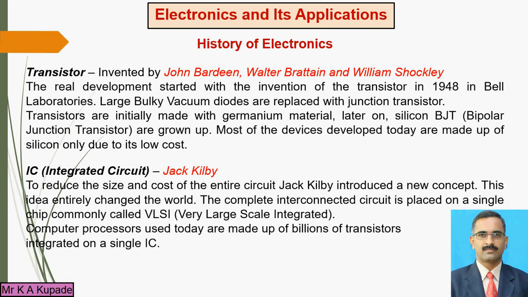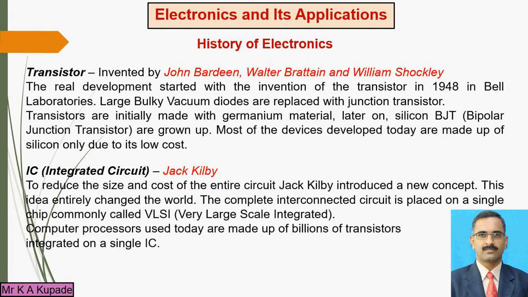The devices developed and manufactured are made using silicon because silicon has a low cost, and because of this low cost, manufacturers can produce any number of devices at minimum cost, right? So for that purpose silicon material is used.